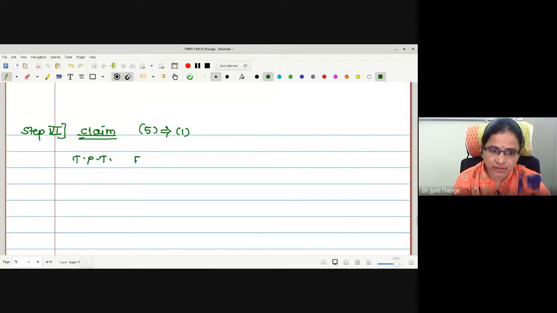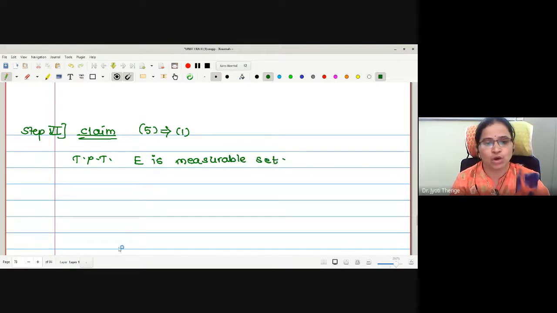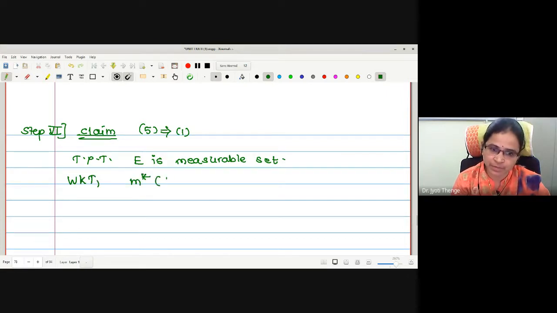E is a measurable set. Now, to prove E is measurable, what will we do? We will try to write E as a union of two different measurable sets. What we know, we have proved in step number 5, that the outer measure of E minus F is equal to 0.